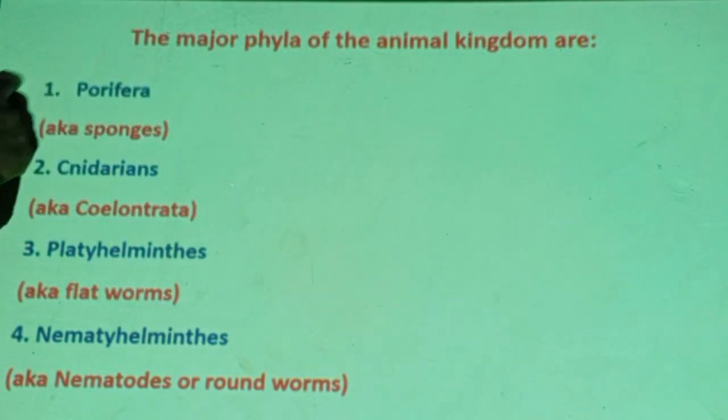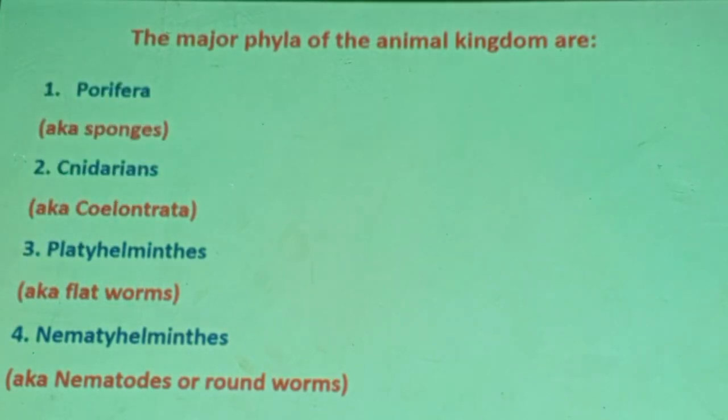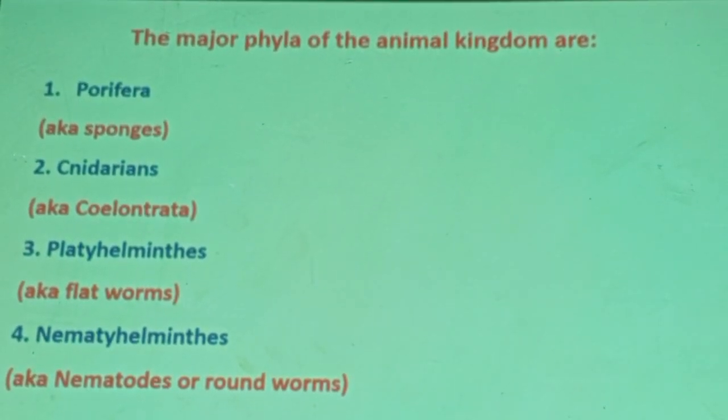You have to just make a circle here. These are exceptional. They do not fulfill the animal features totally. They are multicellular, yes, but they don't have tissue. They are with eukaryotic cells, yes, but although they are multicellular, similar cells do not come together to produce tissue. Therefore, they do not fulfill all the criteria here.